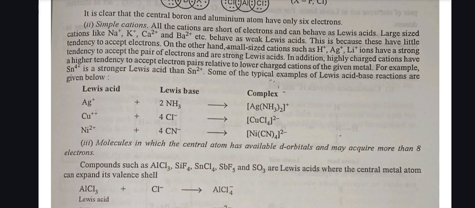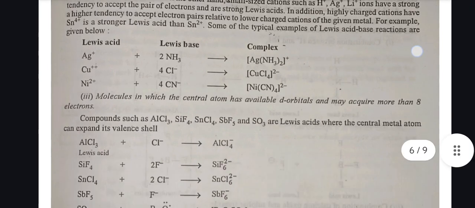In addition, highly charged cations have a higher tendency to accept electron pairs relative to the lower charged cation of the same metal. For example, Sn4+ is a stronger Lewis acid than Sn2+. Some of the typical examples of Lewis acid-base reactions are given below.